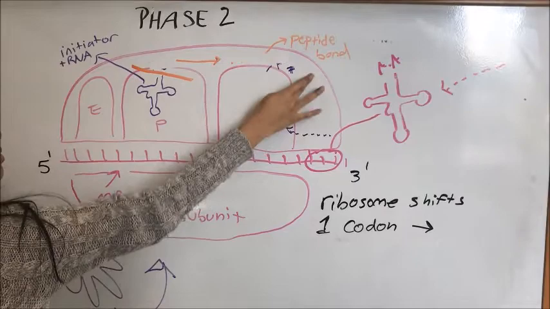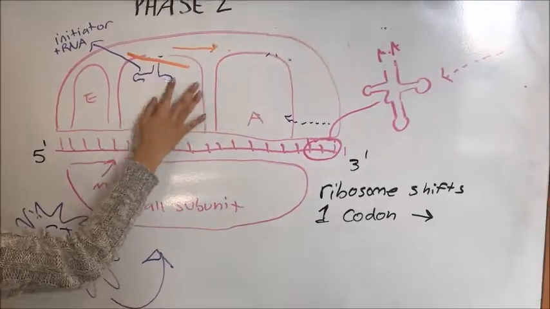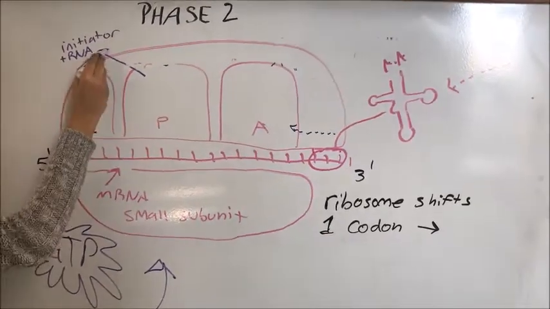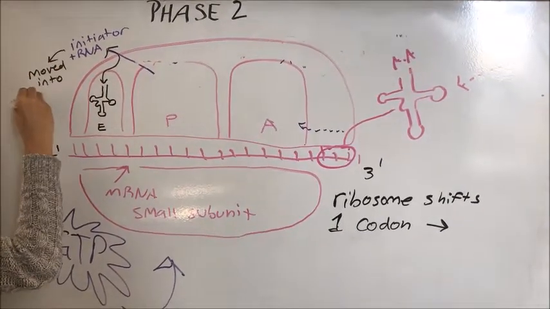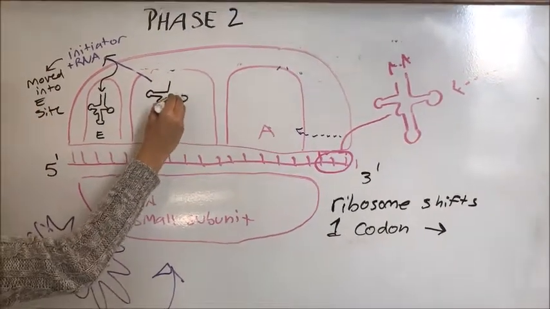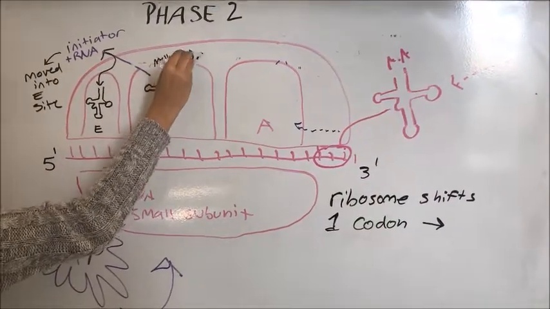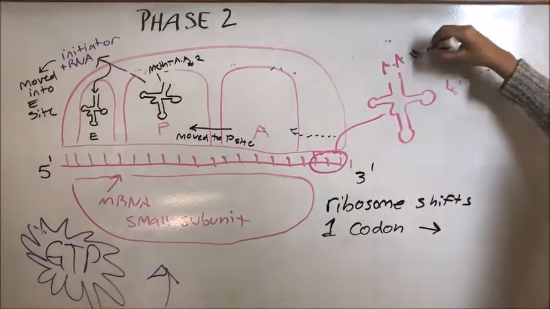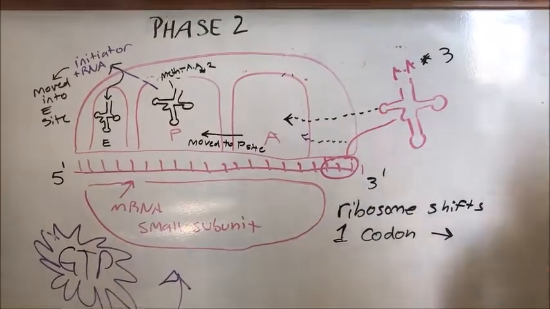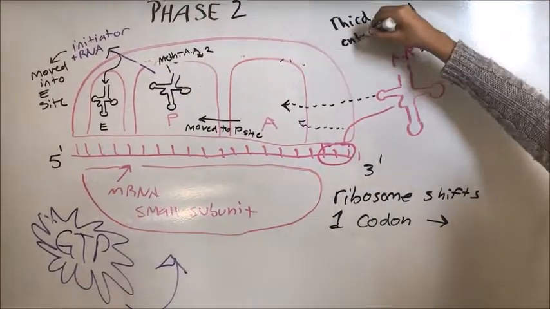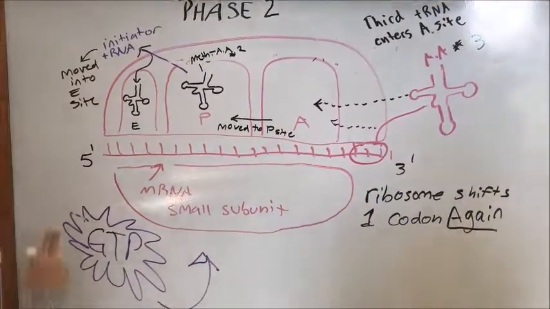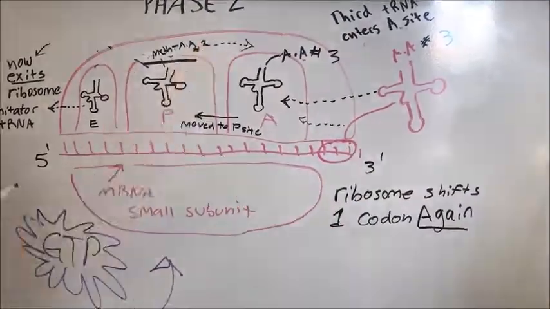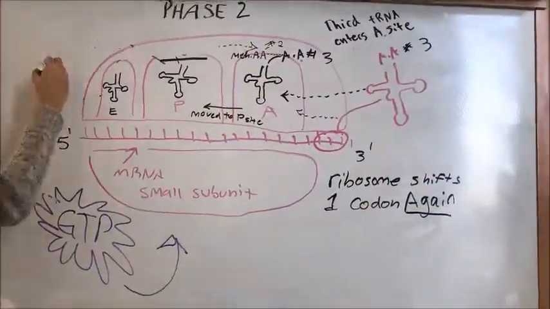At this point, the 2 amino acid long peptide chain has been removed from the old tRNA in the P site and fixed itself to the new tRNA in the A site. Now the ribosome moves down a codon, continuing down the 3' direction. The tRNA molecules remain fixed to their codon, so this shift leaves the A site vacant. The second tRNA with the 2 amino acids is in the P site, and the initiator tRNA is in the E site, where it will leave the ribosome.